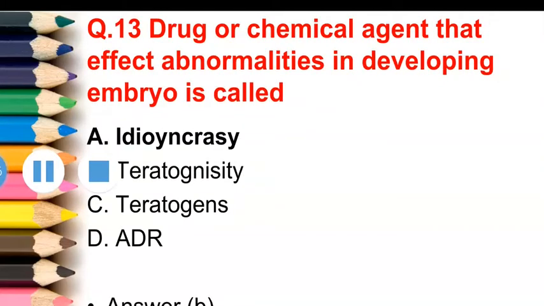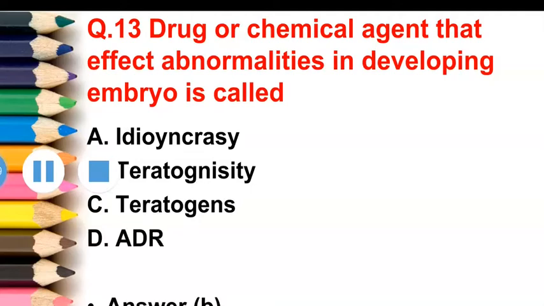Next question is drug or chemical agent that affects abnormalities in the developing embryo is called. First option is idiosyncrasy, second is teratogenicity, third is teratogen, fourth option is ADR, that is adverse drug reaction. So the correct answer of this question is teratogenicity, that is option B.